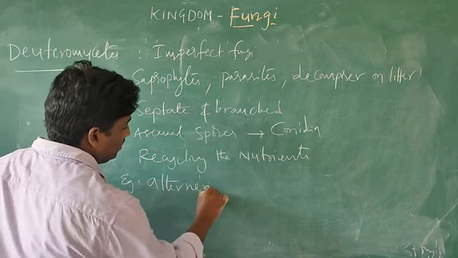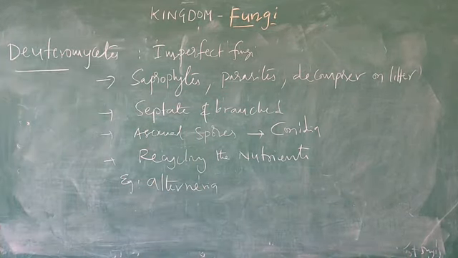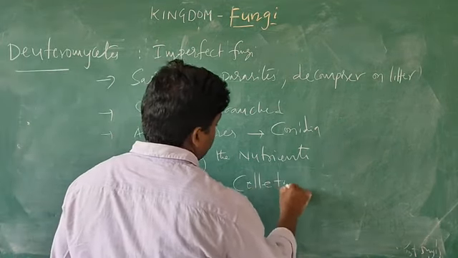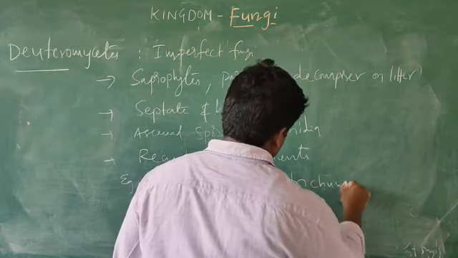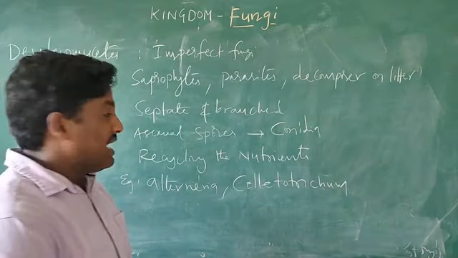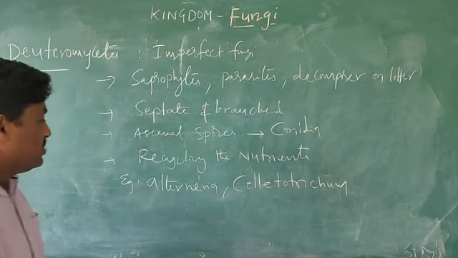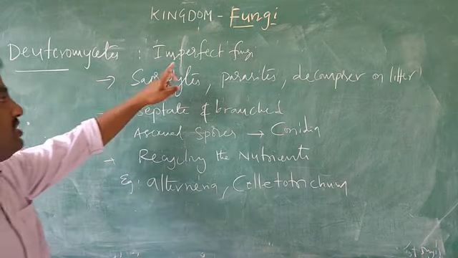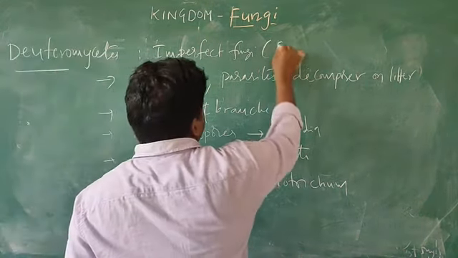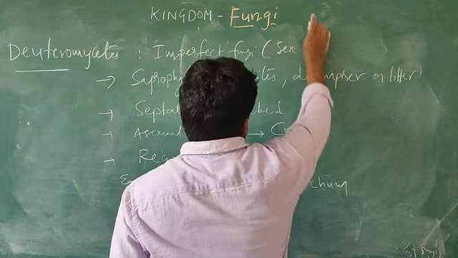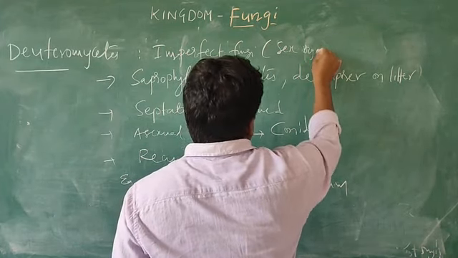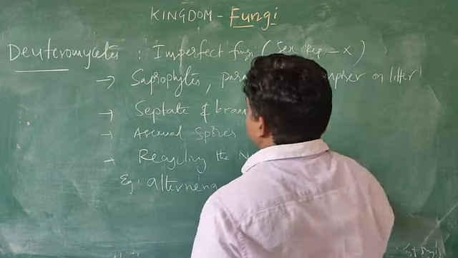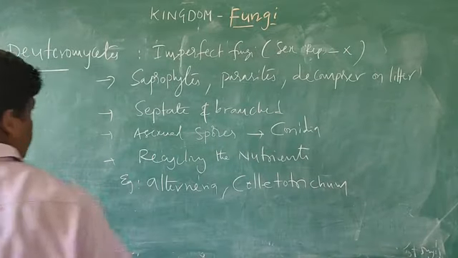Examples are Alternaria, and also one more organism, Colletotrichum. So these are the organisms, and Xanthomonas is also given as an example. Deuteromycetes is generally called imperfect fungi. Imperfect means sexual organs, sexual reproduction, are absent, not found.